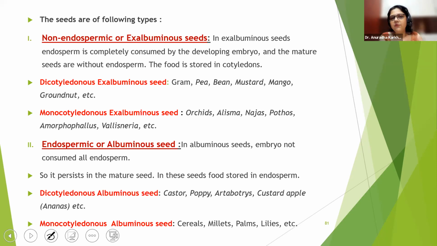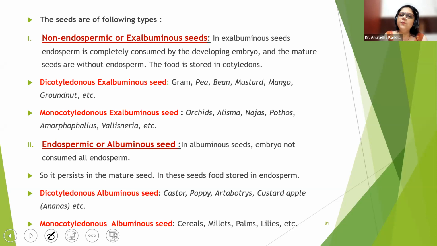Now there is no endosperm remaining. The food is stored in the cotyledons. So after eating, it becomes big and strong. Look at gram, chole, green peas. They are healthy and robust because they eat away the entire endosperm. After eating all the food, obviously, they become ex-albuminous.